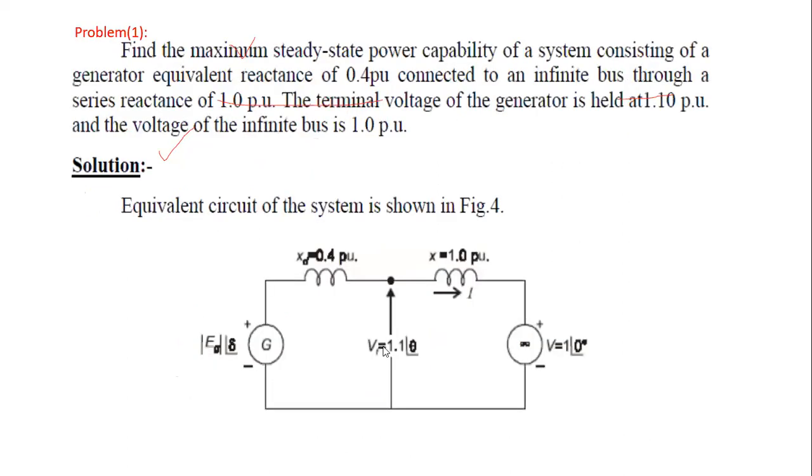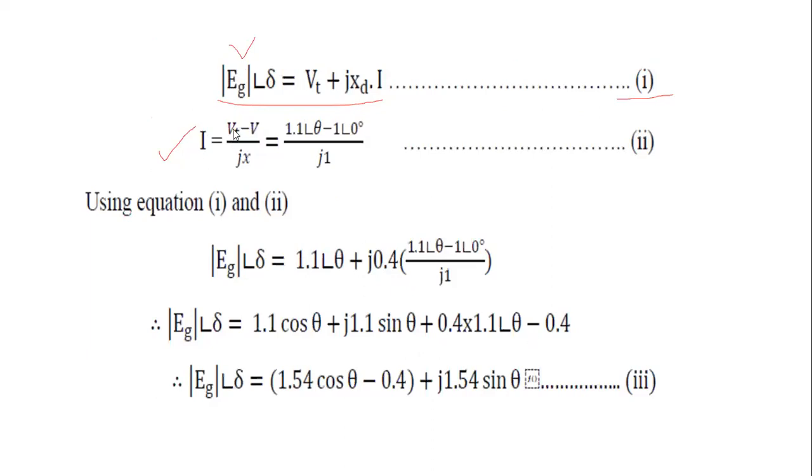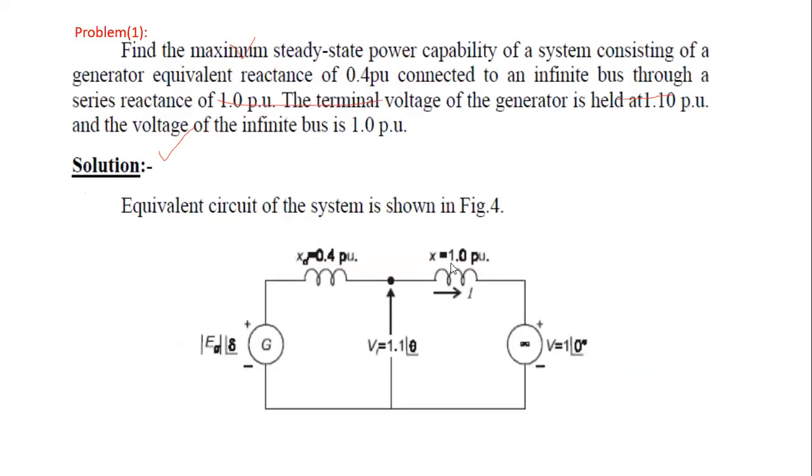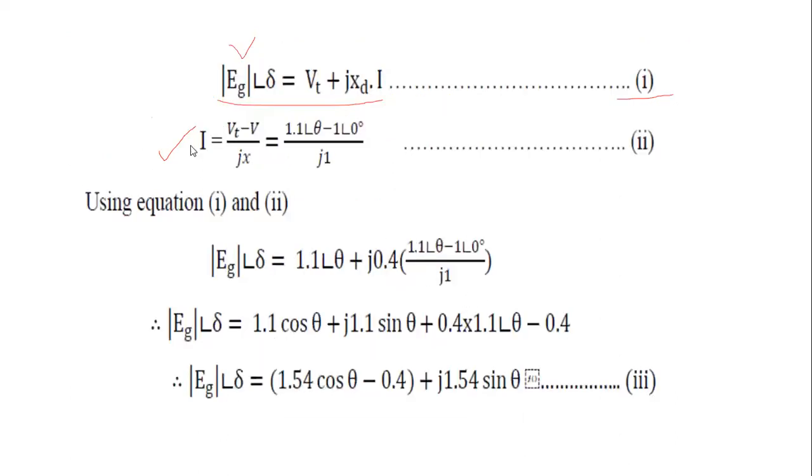That is 1.1 at an angle of theta, the terminal voltage, and V is the infinite bus. Therefore I is equal to 1.1 at an angle of theta minus 1 at an angle of 0 degrees, by jX, where X is the reactance, 1.0 per unit. Consider this as equation number 2.